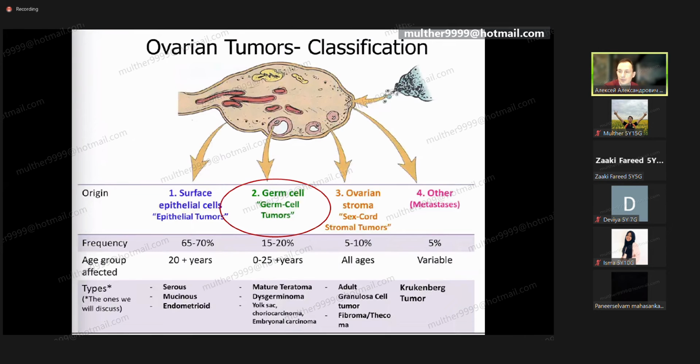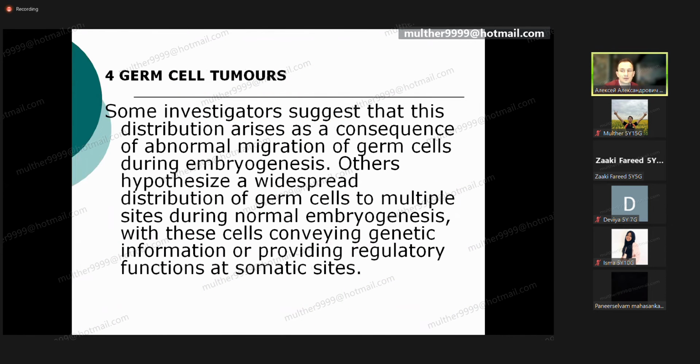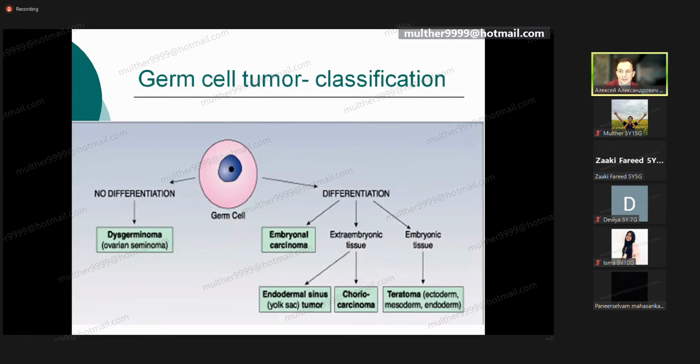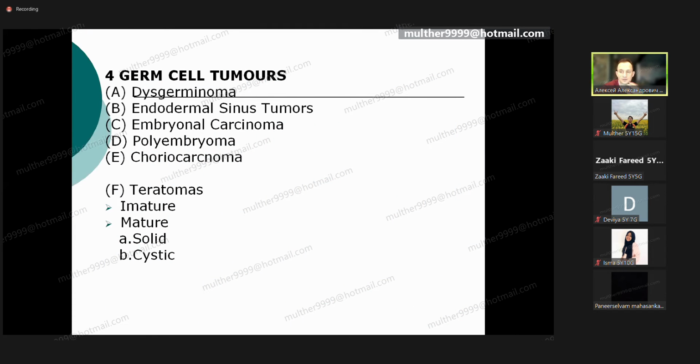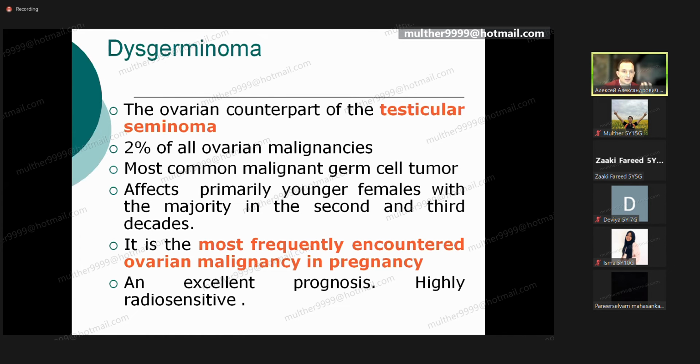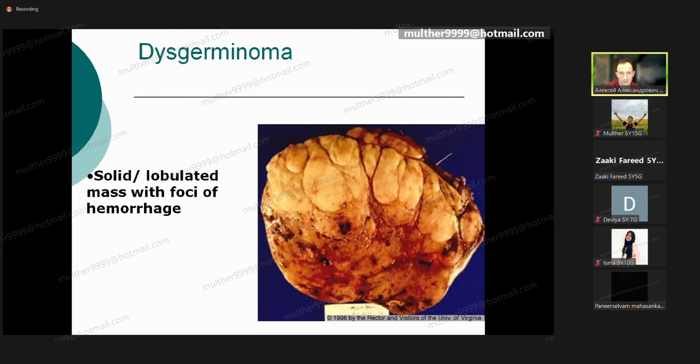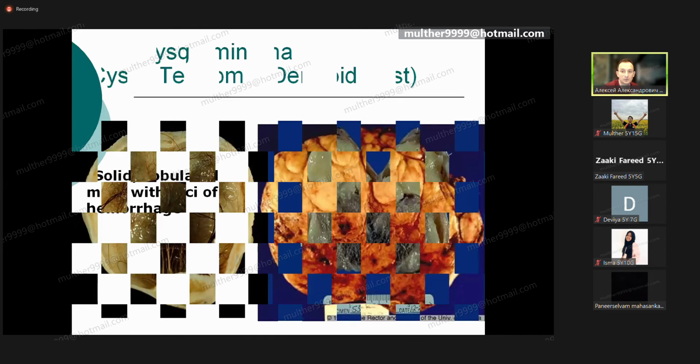You can see the primary cell which starts to produce it is a cell from the germ, and as a result, we can expect the formation of different tissues inside of the cell, especially if you are talking about teratomas. Dysgerminoma, take a look. It can form such a type of tumor like testicular seminoma, very aggressive, malignancy very often. Take a look at the picture for the dysgerminoma, but also take a look at the dermoid cyst.